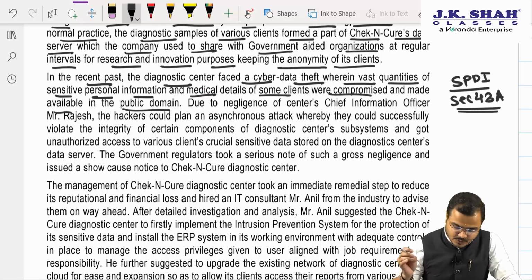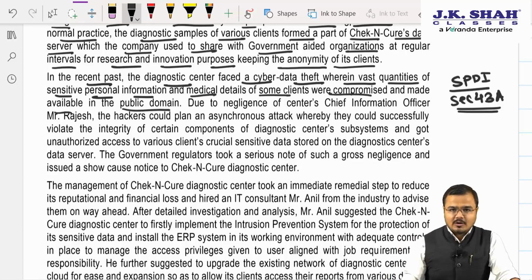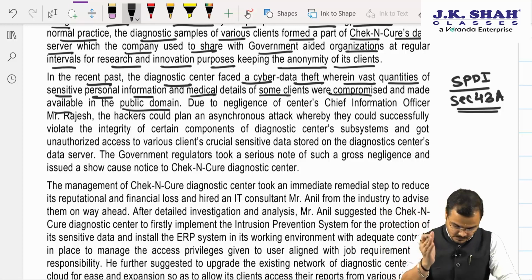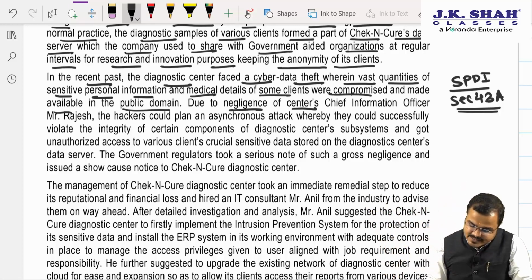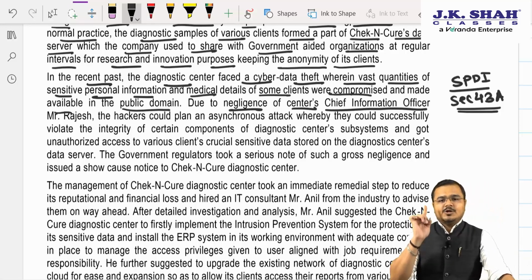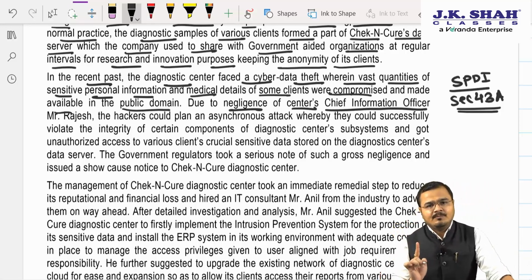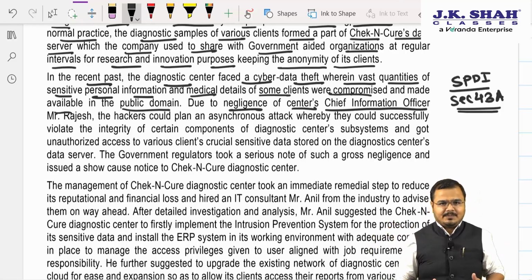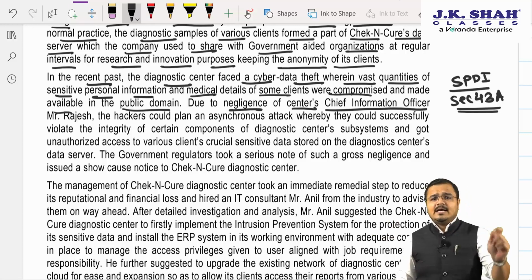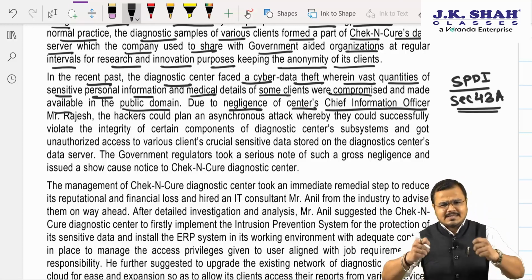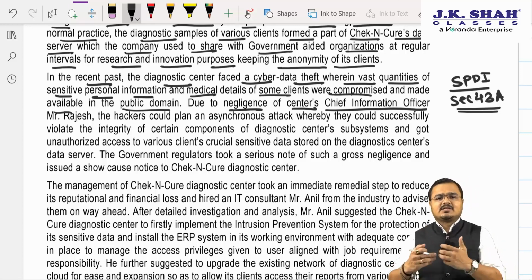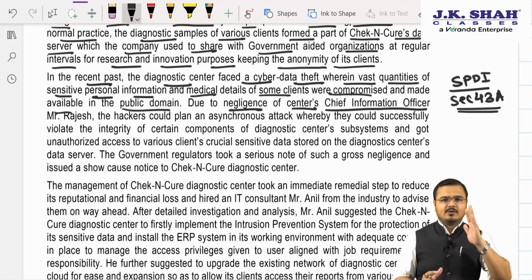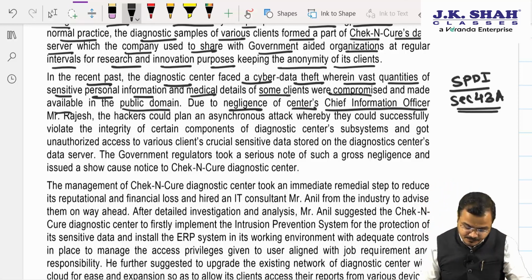Medical details of some clients were compromised and made available in the public domain. So obviously we come to know that something went wrong. A cyber attack has taken place, and that attack took place on what? Sir, sensitive personal data and information. Okay, sir. Due to negligence of the center's chief information officer. So we come to know again there is a mistake from whom? Sir, it is negligence on the part of management only. So whenever any organization loses data because of what? Sir, because of their organization's internal people, or maybe because of the negligence of the employees or the officers, then in that case the organization will be punished. Sir, we know this much. Very nice. Let us continue.